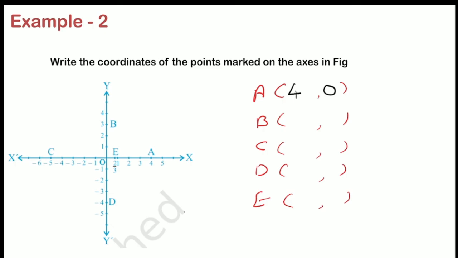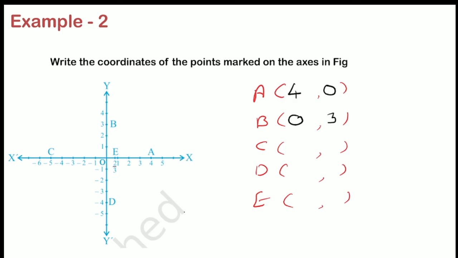Where is B? Here we have B, right? If you look at the x-axis from this point B, it coincides at this 0, right? So I have to write 0 in the x coordinate. Now, for the y coordinate, you have to look at the y-axis from the point. If you look at the y-axis from the point, the point itself is on the y-axis. So I have to write the point itself, that is 3, right? So I have written 3 here. Now, this is my coordinate for B.